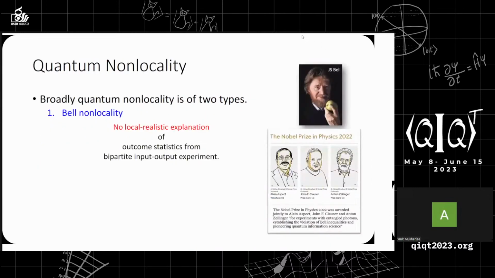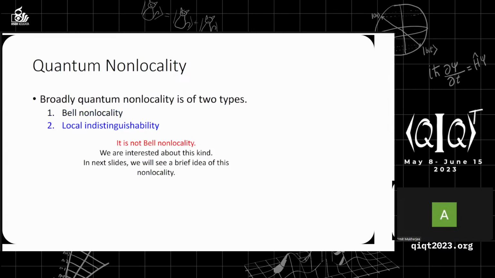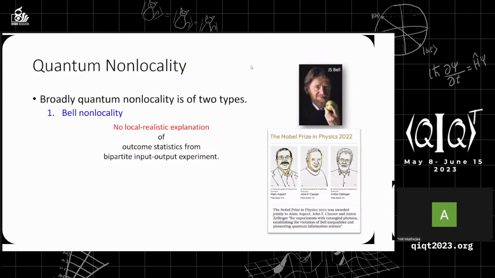Quantum non-locality is basically of two kinds. The first one is Bell non-locality, which says that there is no local realistic explanation of some outcome statistics from bipartite input-output experiments. It was first introduced by John Bell in 1964. And we all know that last year, these 3 experimenters, Alain Aspect, John Clauser, and Anton Zeilinger, were awarded the Nobel Prize for their work experimentally verifying the violation of Bell inequalities.